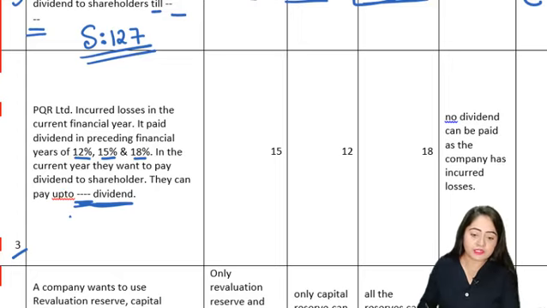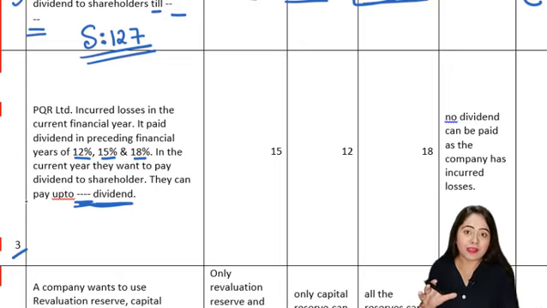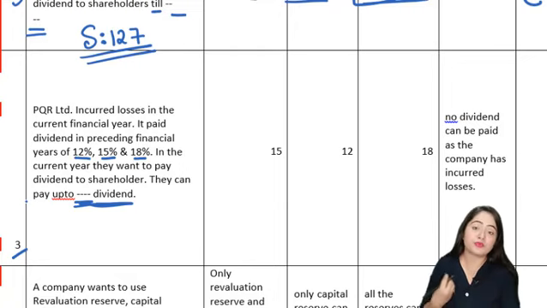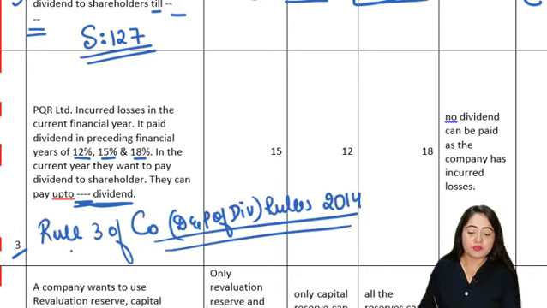So see here, basically the question revolves around the fact that the company wants to use its past year reserves and past year profits to pay the dividend, because in the current year the company does not have any profits, it has losses. So we have rule 3 of the Companies (Declaration and Payment of Dividend) Rules, 2014.